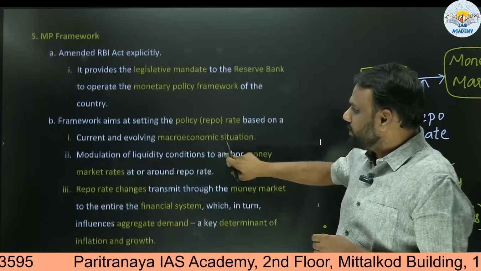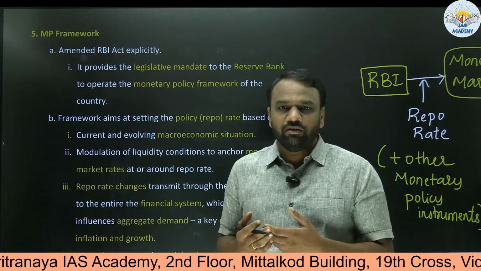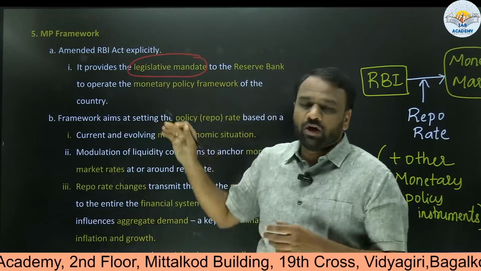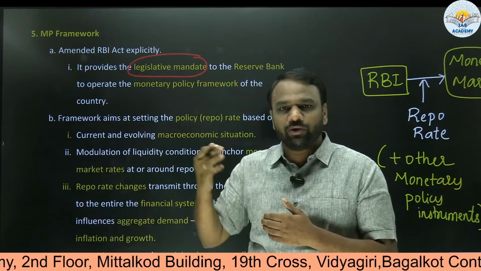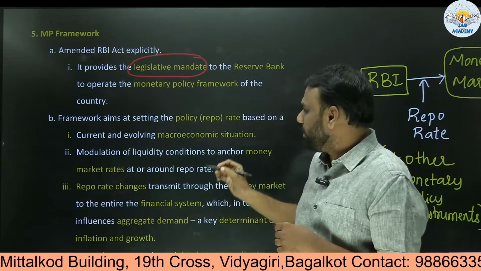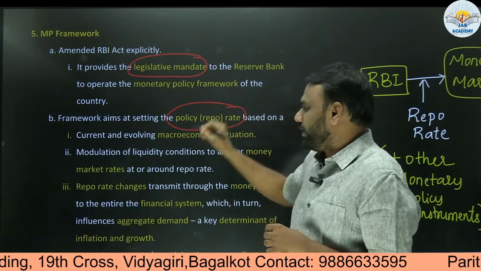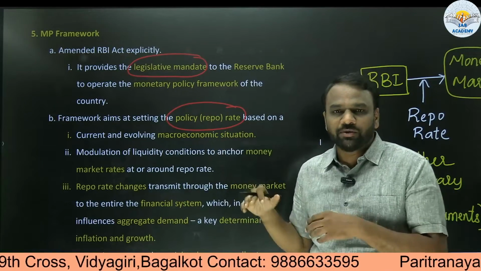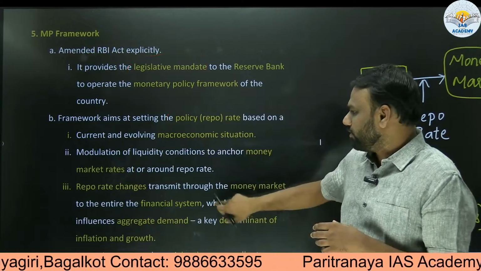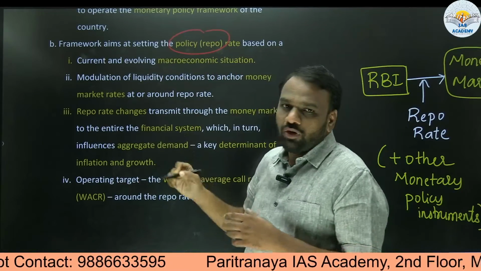Okay. Next, who has given the RBI the responsibility of this monetary policy? It is a legislative mandate. It means Parliament has made a law and given this responsibility to RBI to implement the monetary policy. And while implementing the monetary policy, it uses an important rate called the repo rate. About this repo rate, how it is used and how it impacts the money flow in the market, we will be discussing later on.